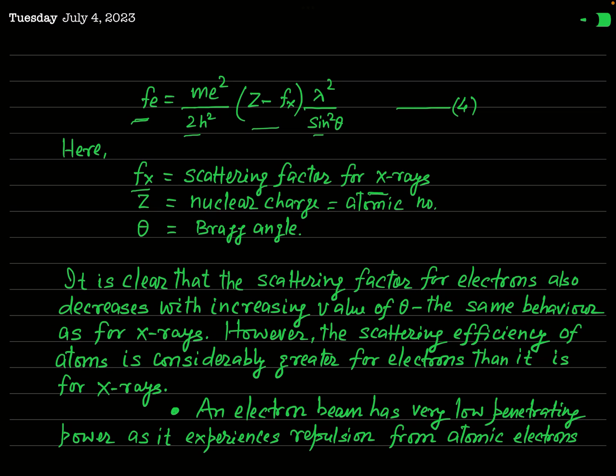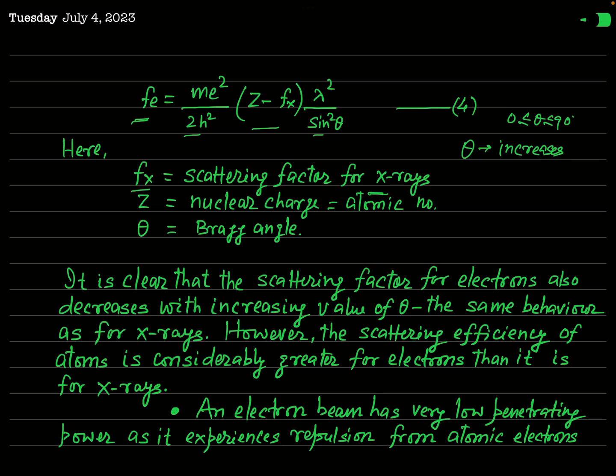As you know, when theta increases, then sine theta also increases, because theta lies between 0 and 90 degrees, and in this limit, with increase in theta, sine theta increases, because sine 0 is 0 and sine 90 is maximum, that is 1.